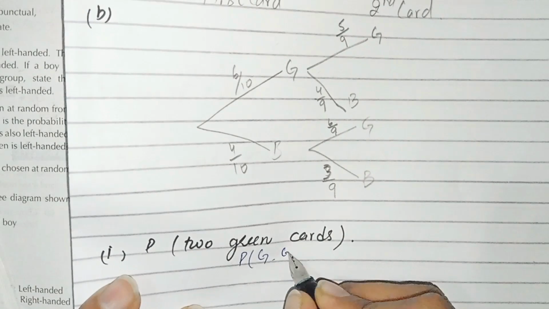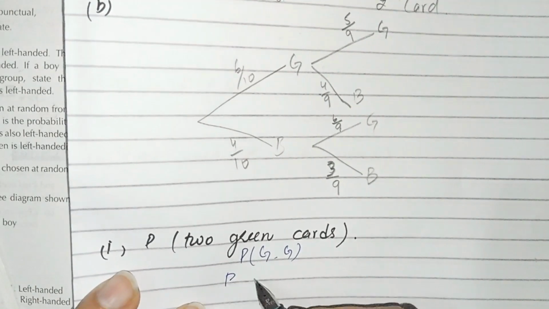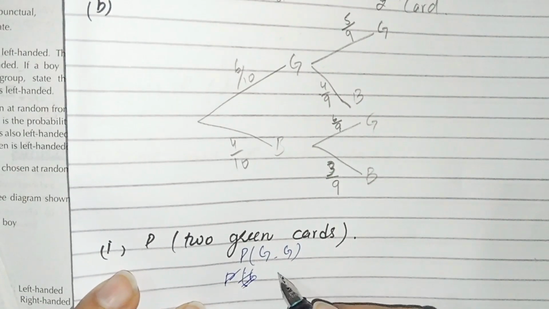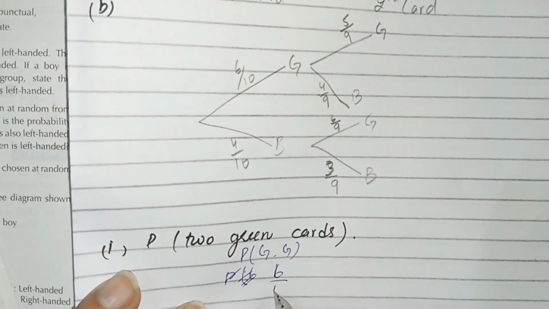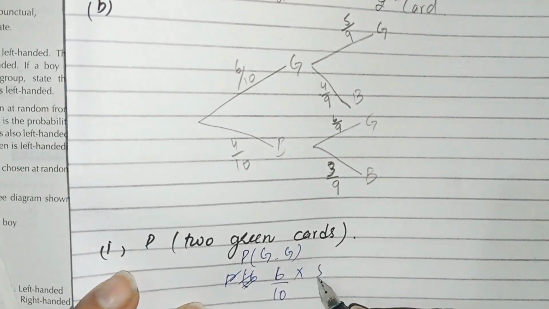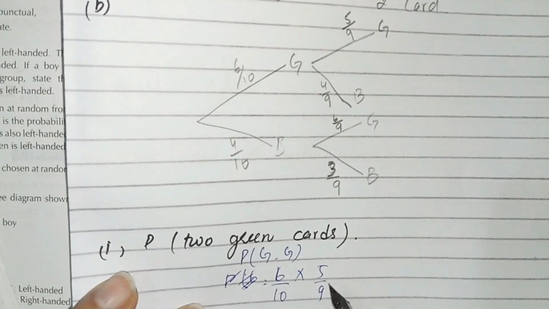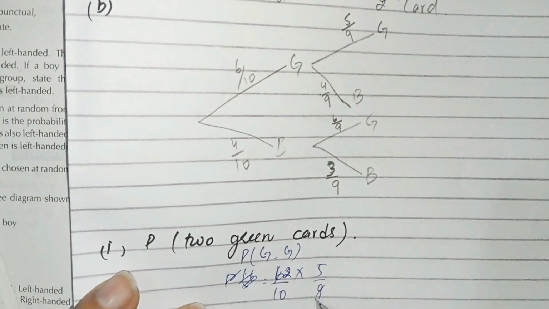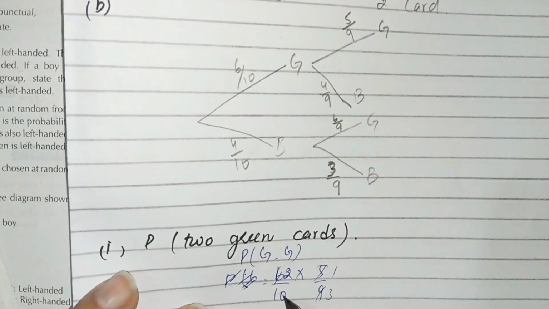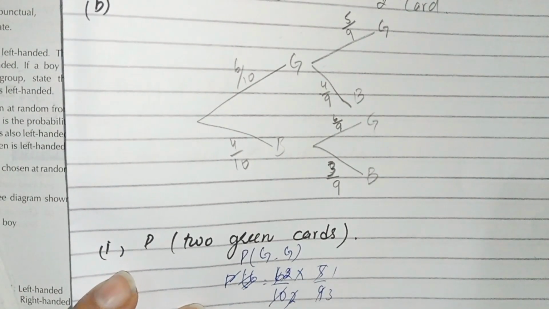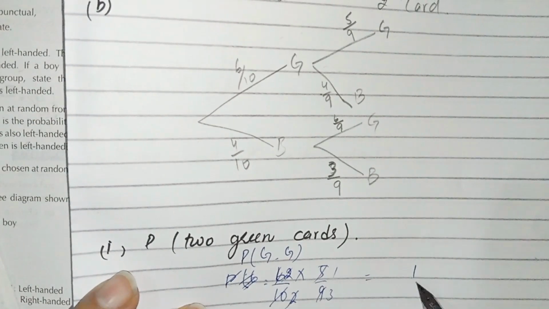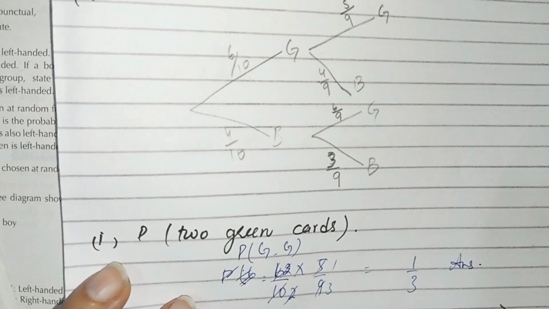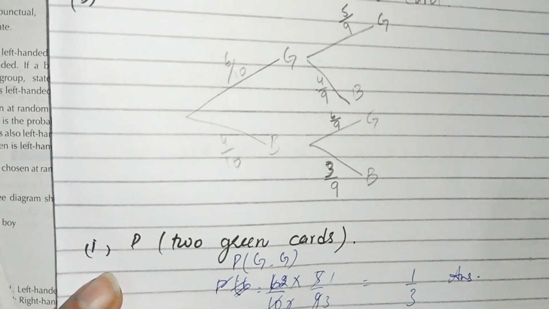Probability of green, green is 6 by 10 multiply by 5 by 9. It comes in the table of 3, 2 times, and 3, 3 times, 5, 1 times, and 5, 2 times, 2, 2, and we get the 1 by 3 answer. This is the probability of 2 green cards.